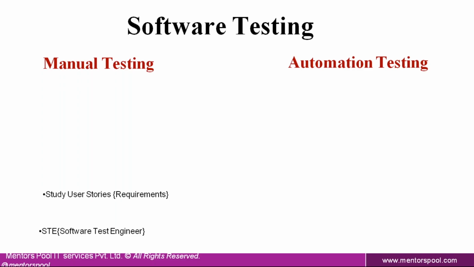regarding the requirements. Once he is familiar with the requirements, he will be allocated a specific module. A single manual test engineer is not going to test all the modules. Each manual test engineer in the team is allocated specific modules. As per the modules assigned to you, you prepare the test scenarios, test cases, and test data for those modules. By the time you are preparing test scenarios and test cases and getting test data ready, the application build is also going to get ready.